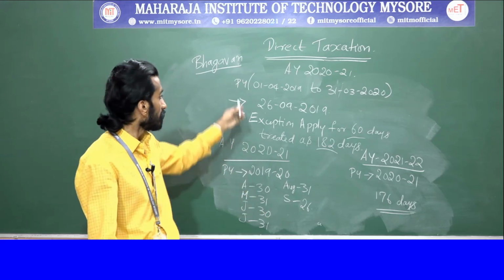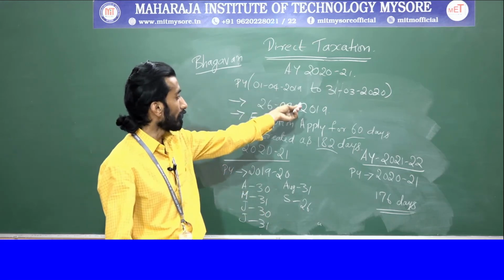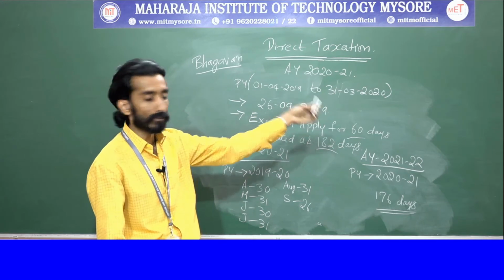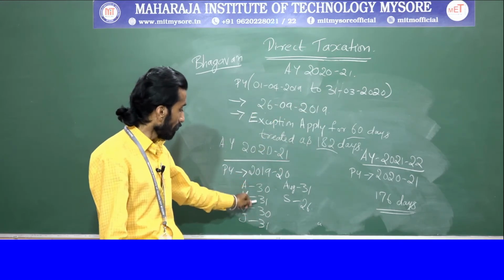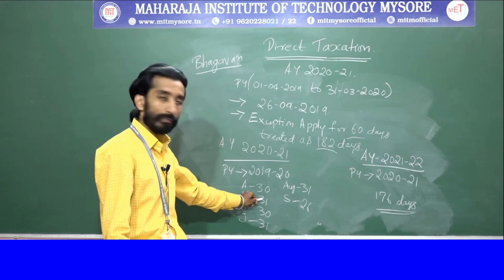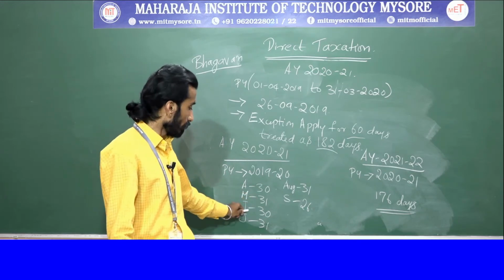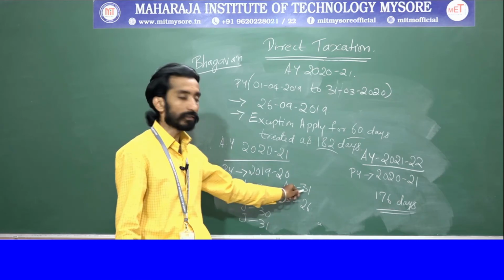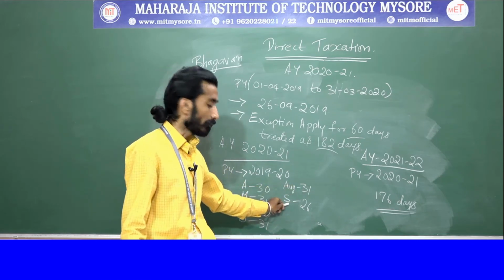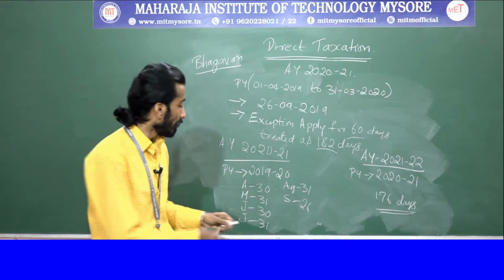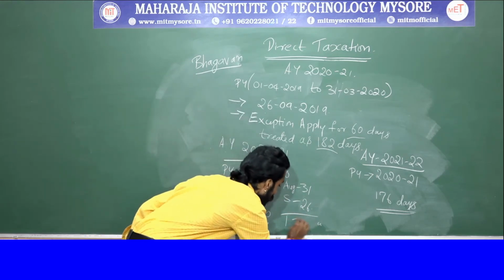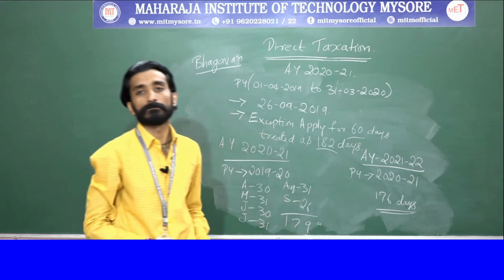So, in the previous year, 1/4/2019 to 31/3/2020, for how many days is he in India? April 30 days, May 31 days, June 30 days, July 31 days, August 31 days and September 26 days. If you sum up all these, it becomes 179 days.